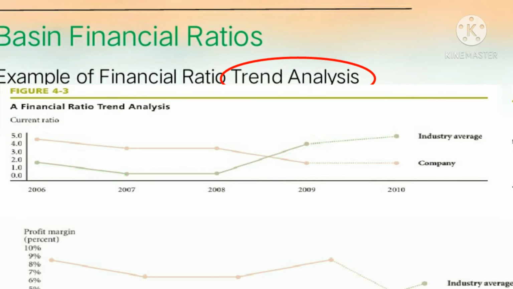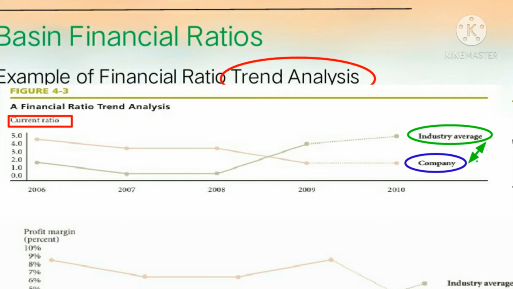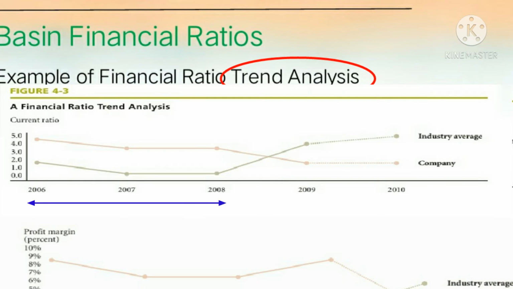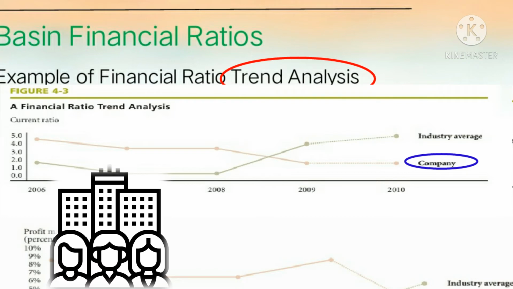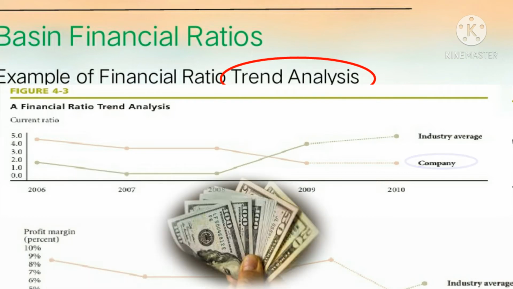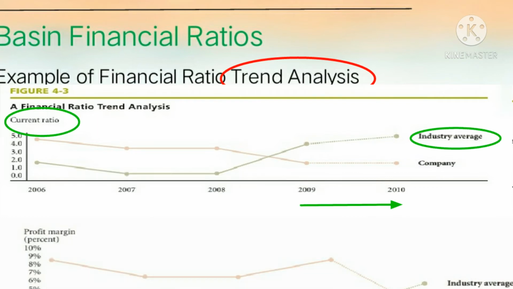So as we compare the current ratio of the company and the industry average, the company's current ratio is greater than the industry average current ratio in the year 2006 to 2008. This means that the company has the ability to generate cash. However, in the year 2009, the current ratio of industry average is greater than the current ratio of company. This means that the company is at high risk.